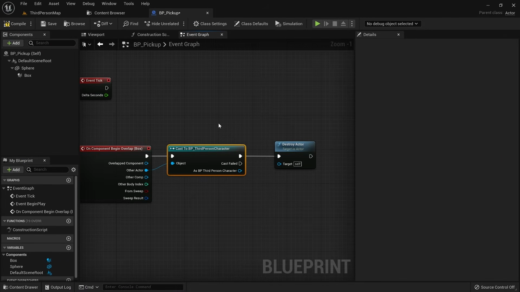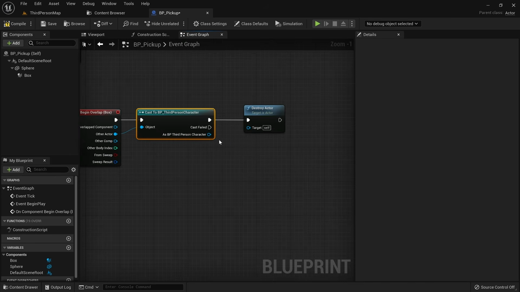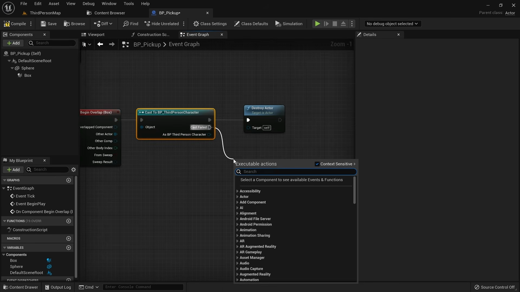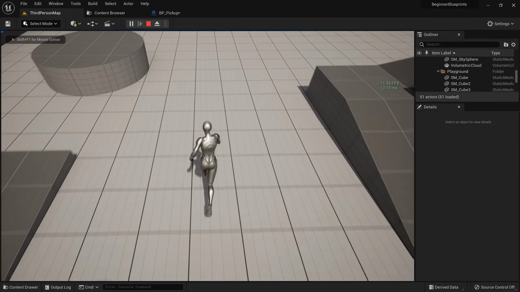If the actor can be cast to a third person character, it does continue executing the nodes on the right. If the cast fails, it will continue executing from the cast failed pin. We can add a print string here at the bottom to demonstrate that. If our collision box overlaps with anything that is not a third person character, it will simply print the name. Otherwise it will be destroyed.